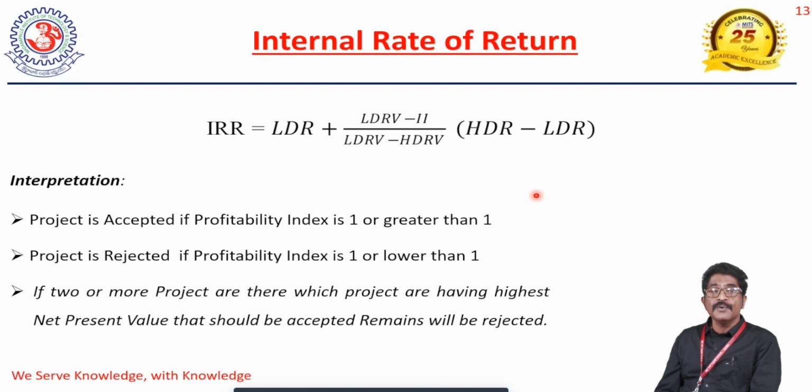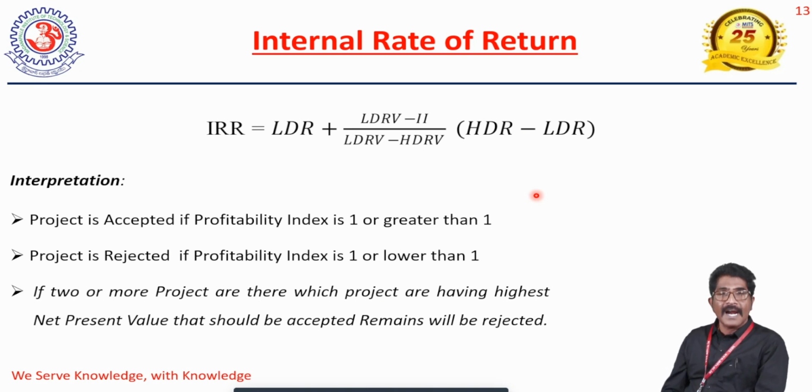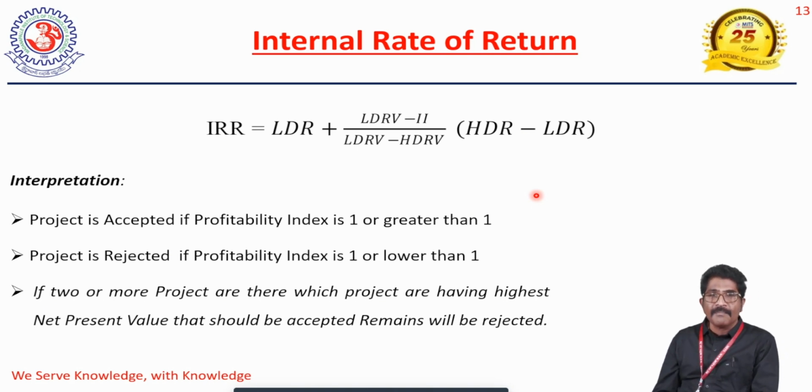It refers to which discounting rate equates the present value of cash inflows and the present value of cash outflows. So that is the internal rate of return. That internal rate of return has to be compared with the cost of capital. The cost of capital plays a vital role in the modern techniques. Whatever internal rate of return we found, that has to be compared with the cost of capital.